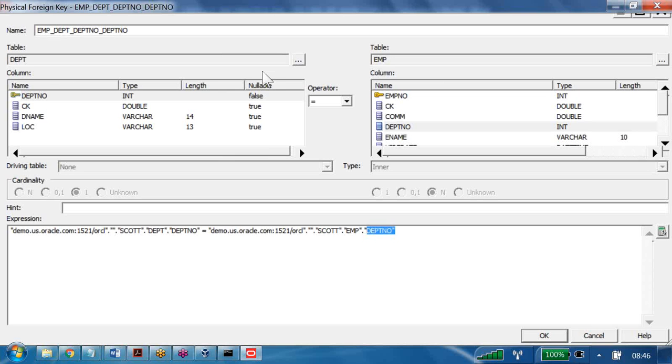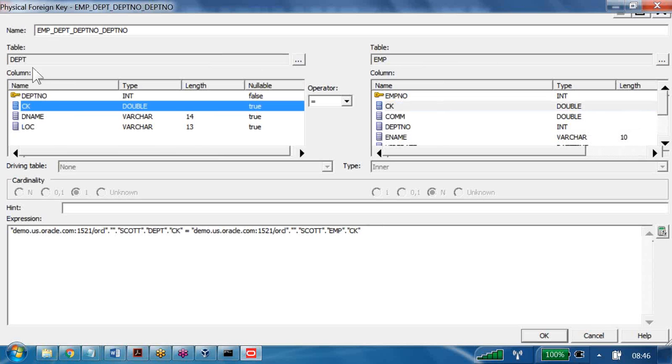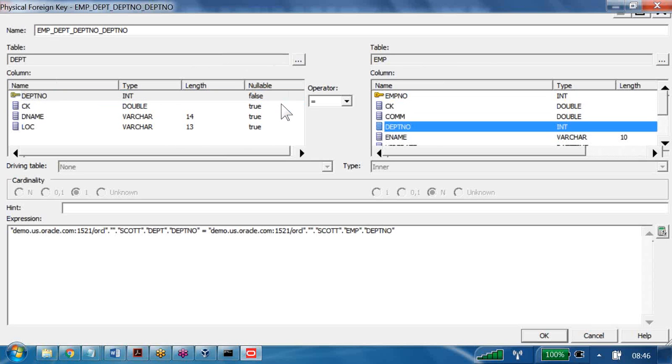See here, CK, common columns are available or not? But system has not identified CK. It identified what? Department number. So is the system going based on the common column name, or based on the primary key and foreign key? Primary key and foreign key it is going. Even though we have the CK column on both sides, it's not going with that. It is going based on primary key and foreign key.